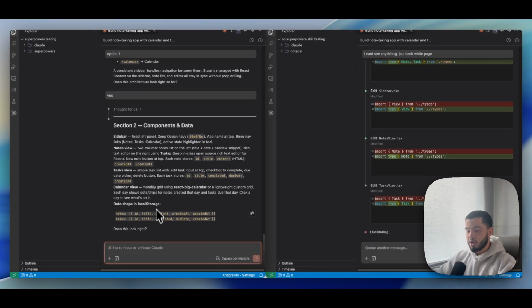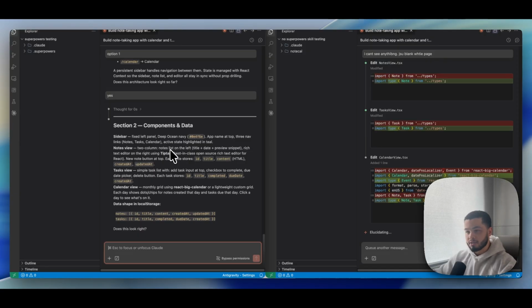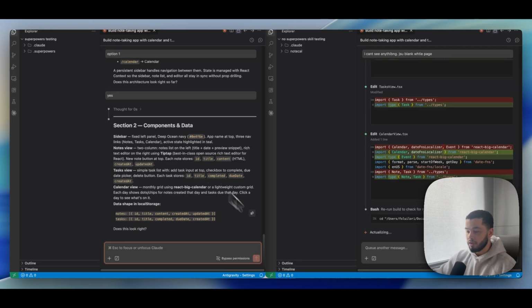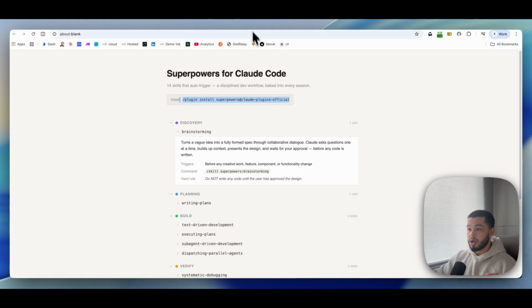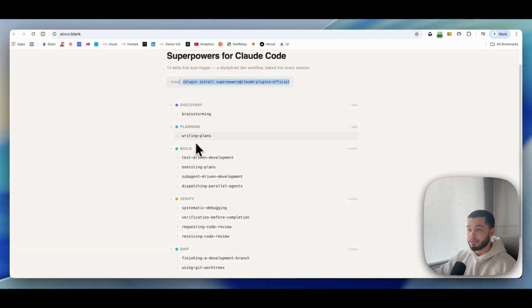Okay, so while these work away, the left side again is going to continue to ask more questions on how things should look and how things should go. Before we continue with the skill side on the left over here, we need to look at more things it has because it's now going to invoke more skills that SUPERPOWERS has. So if we jump back over here to our layout, you can see we've just used the brainstorming skill.